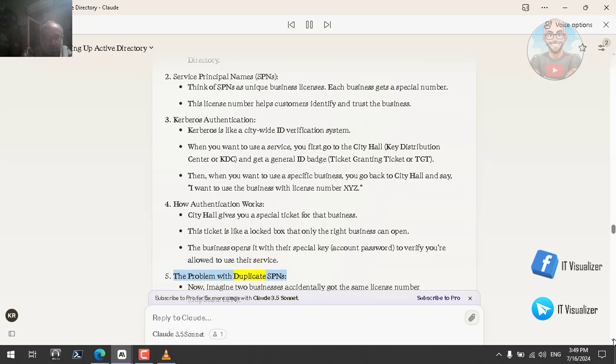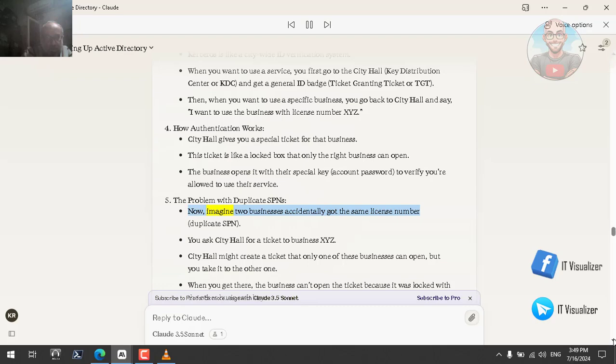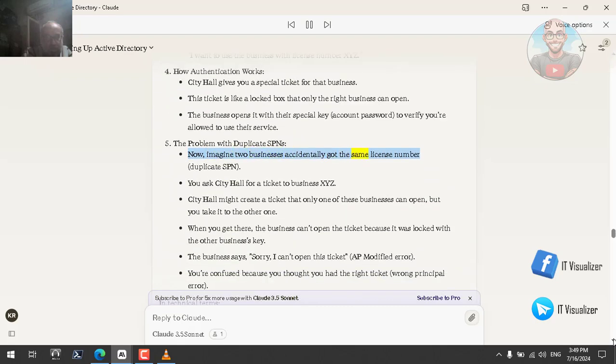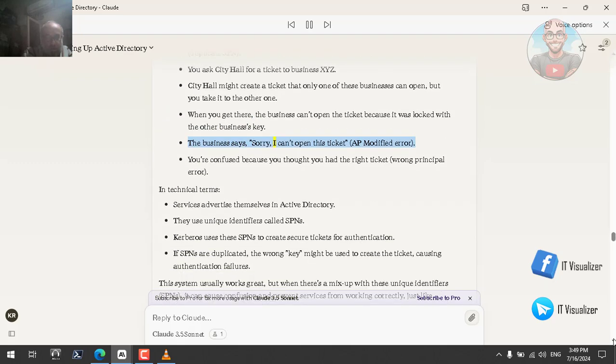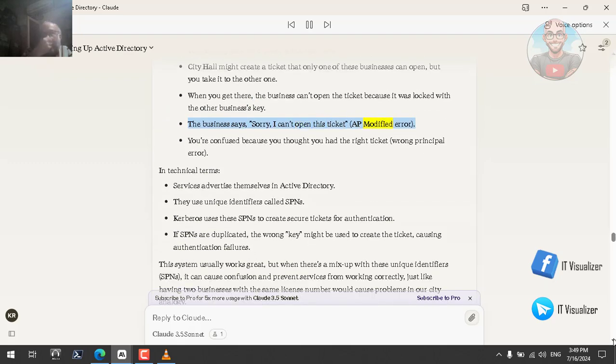The problem with duplicate SPNs. Now, imagine two businesses accidentally got the same license number, a duplicate SPN. You ask City Hall for a ticket to business XYZ. City Hall might create a ticket that only one of these businesses can open, but you take it to the other one. When you get there, the business can't open the ticket because it was locked with the other business's key. The business says, "Sorry, I can't open this ticket," an AP modified error. You're confused because you thought you had the right ticket, a wrong principal error.